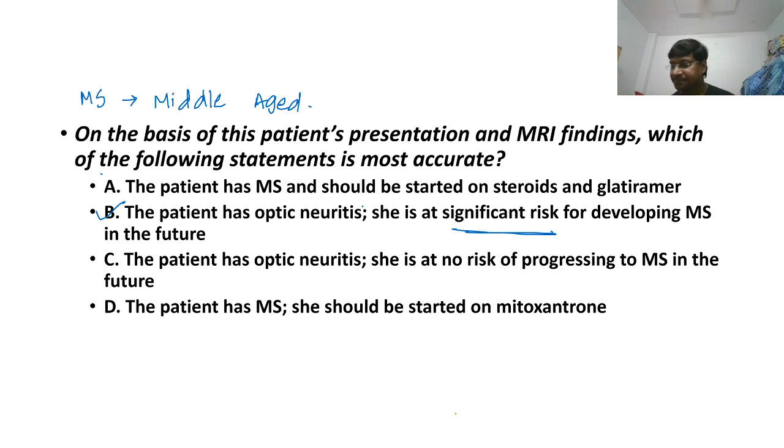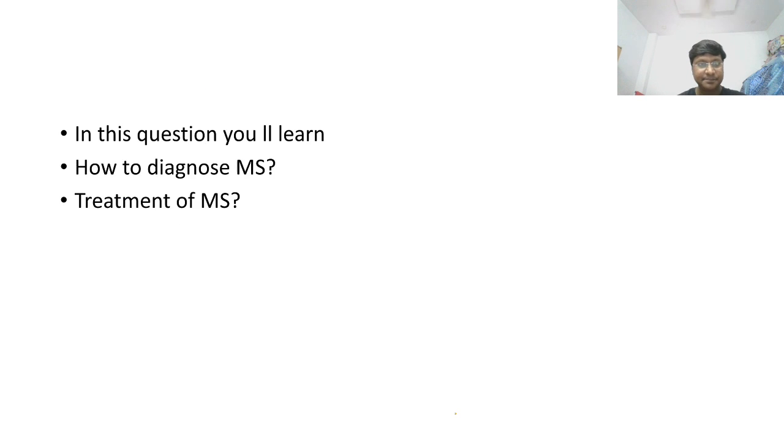Right. So yes, dissemination in space and dissemination in time. See, what should be according to McDonald's criteria? What does McDonald's criteria say, what should be the minimum gap? Okay, I'll just tell you one point based on this MRI finding and locations, then you will understand it better.